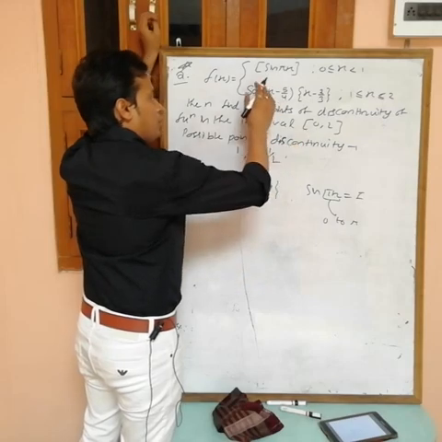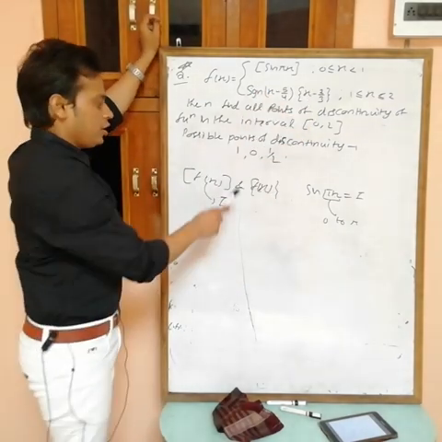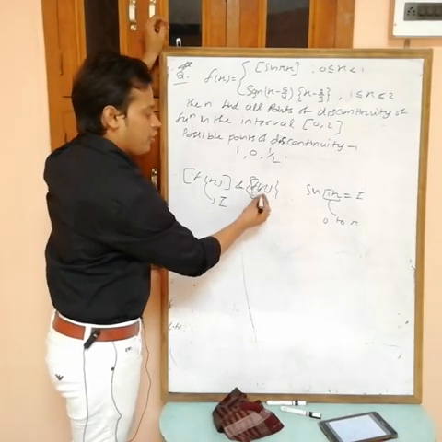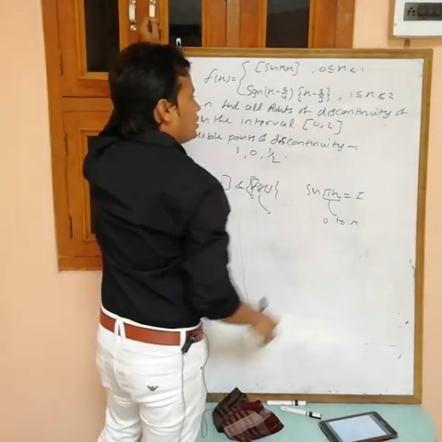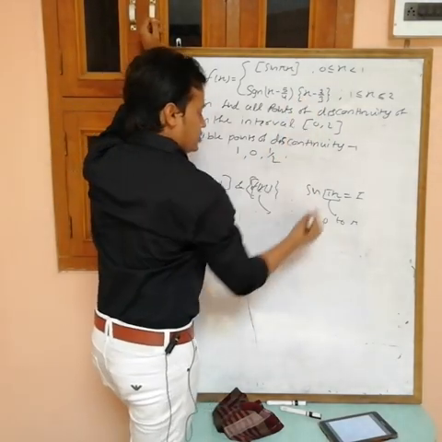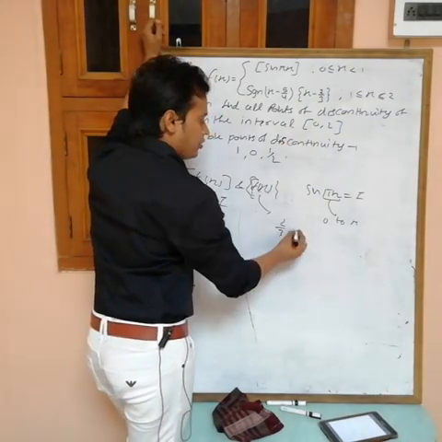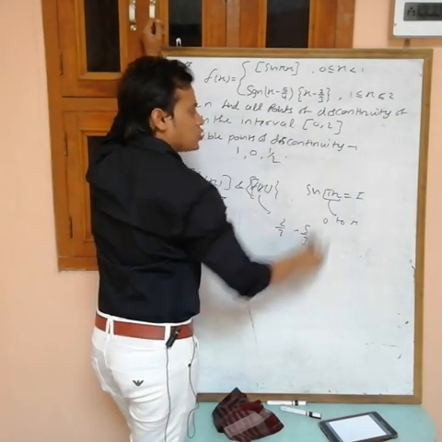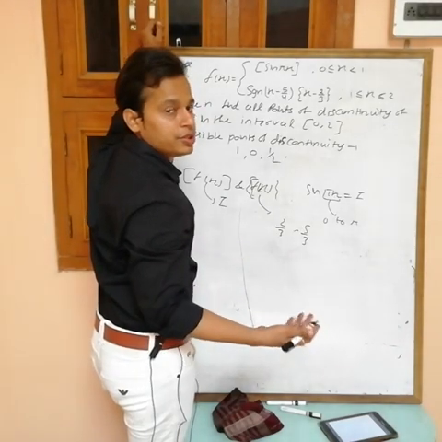Okay, so after that, the fractional part of x minus 2/3. In case of the fractional part of f(x), we have to check the continuity at points where f(x) becomes an integer. So x minus 2/3 is an integer. First, this will be an integer at 2/3. 2/3 minus 2/3 is equal to 0. And next, this will be an integer at 5/3. 5/3 minus 2/3 is 3/3, which equals 1.